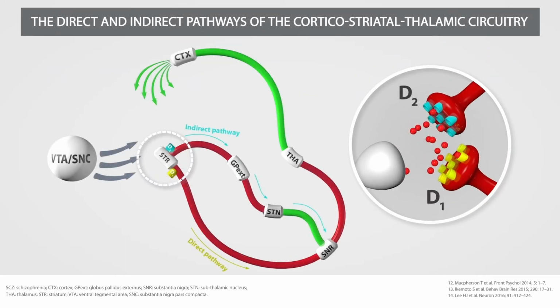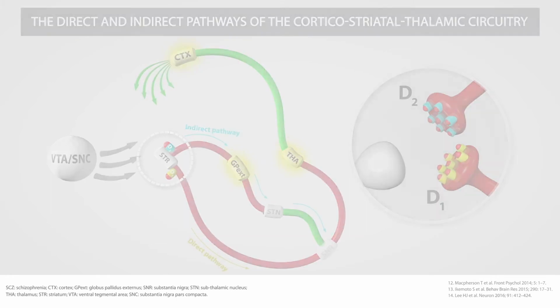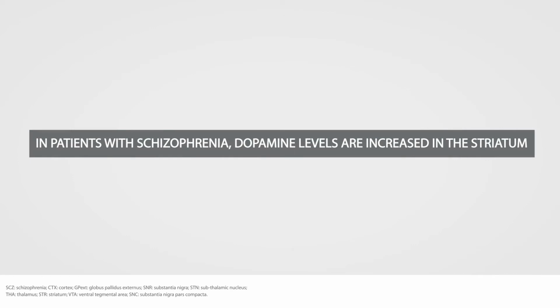Dopamine in the striatum regulates the activity in the direct and indirect striatal pathways. The changes in activity via both pathways lead to modifications in the regulation of the thalamocortical pathway. In patients with schizophrenia, dopamine levels are increased in the striatum.